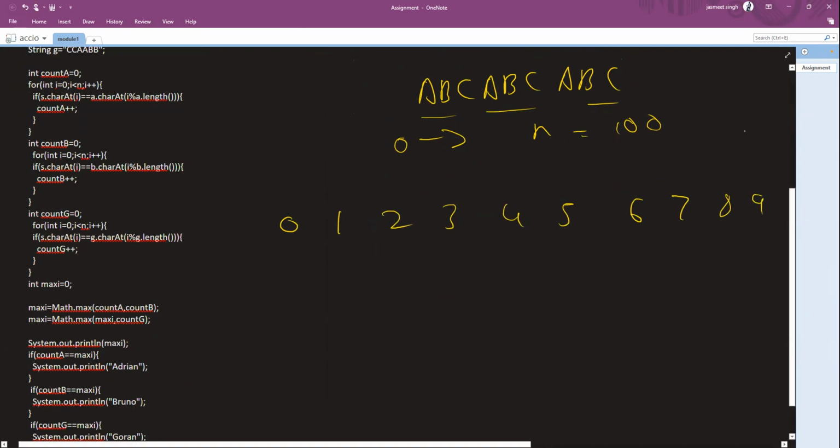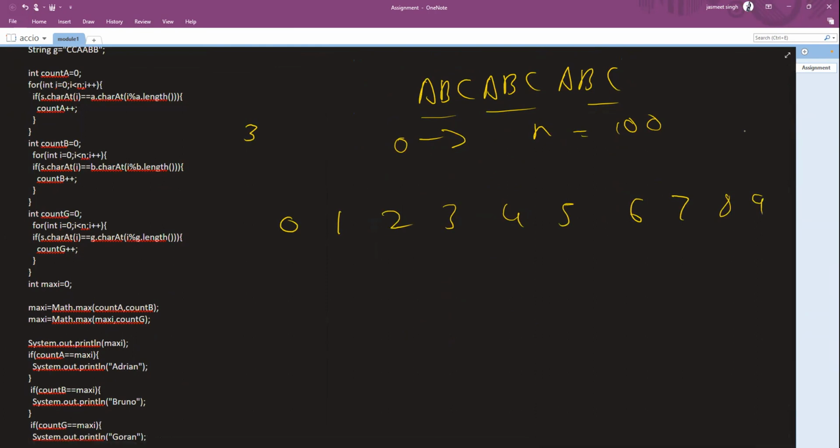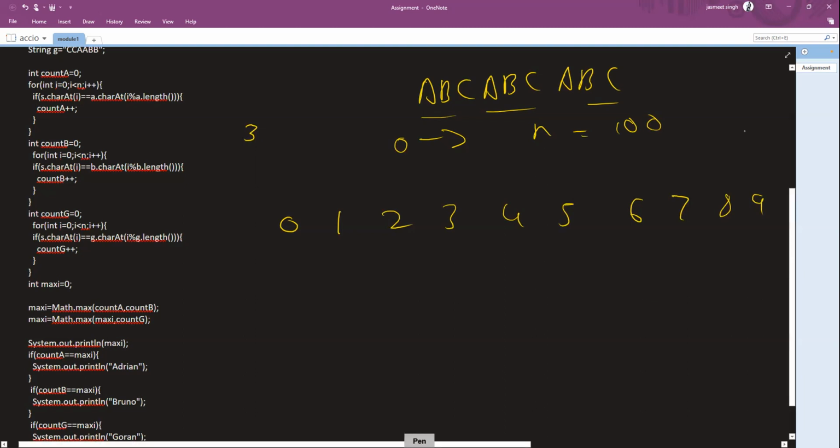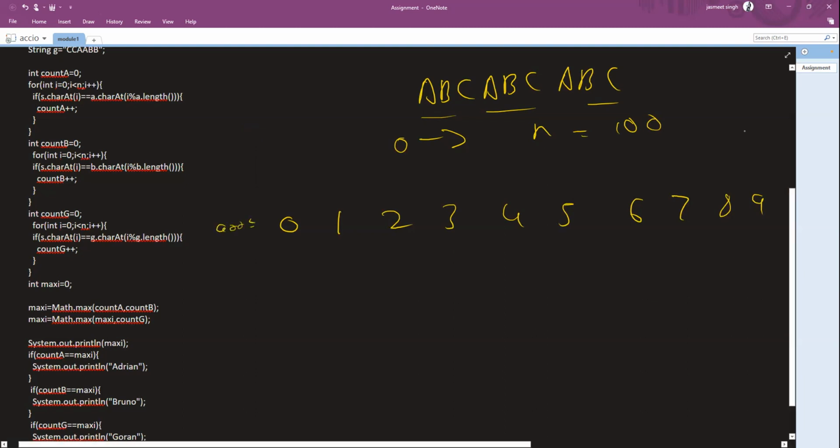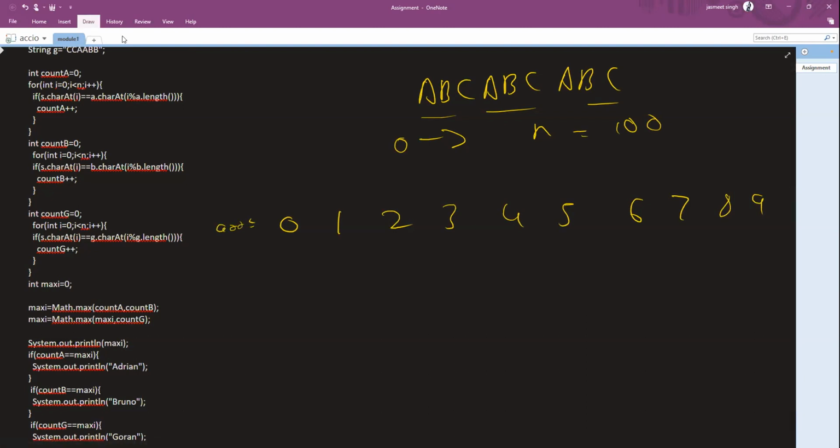Let's say the number with which I'm doing the modulus is 3. Let's call this array ARR, and I will be using an index i to iterate over it, and I will be requiring your help. Please tell me what is the modulo operation, that is ARR at i modulo 3.